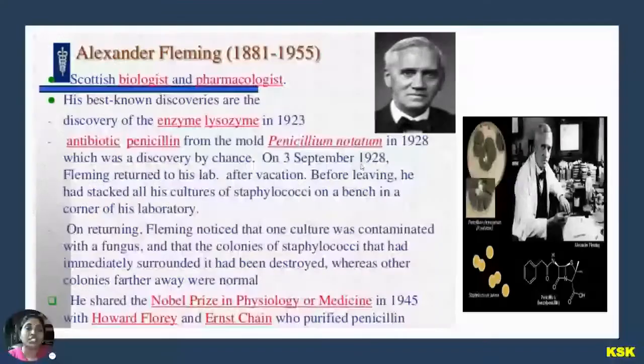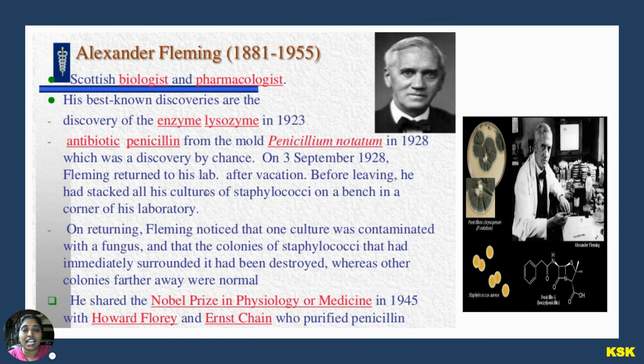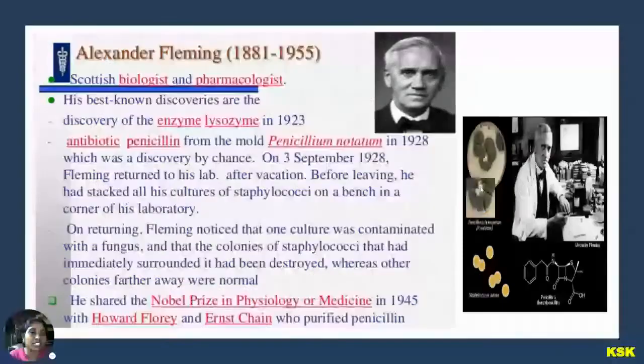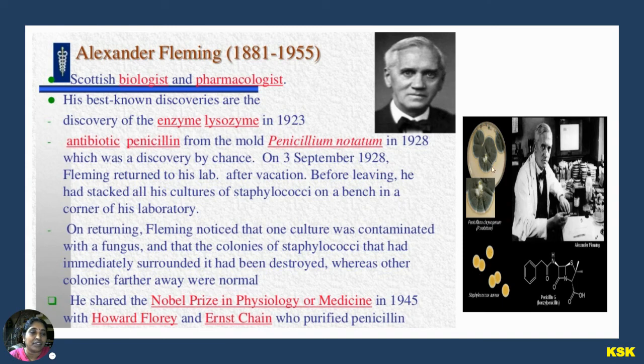On the 3rd of September in 1928, Fleming returned to his lab after vacation. Before leaving, he had stocked all his cultures of Staphylococci on a bench in a corner of his laboratory. On returning, Fleming noticed that one culture was contaminated with a fungus. You can see in the figure, on the Petri plate, the fungus which had grown. The colonies of Staphylococci immediately surrounding it had been destroyed, whereas the other colonies further away were normal.